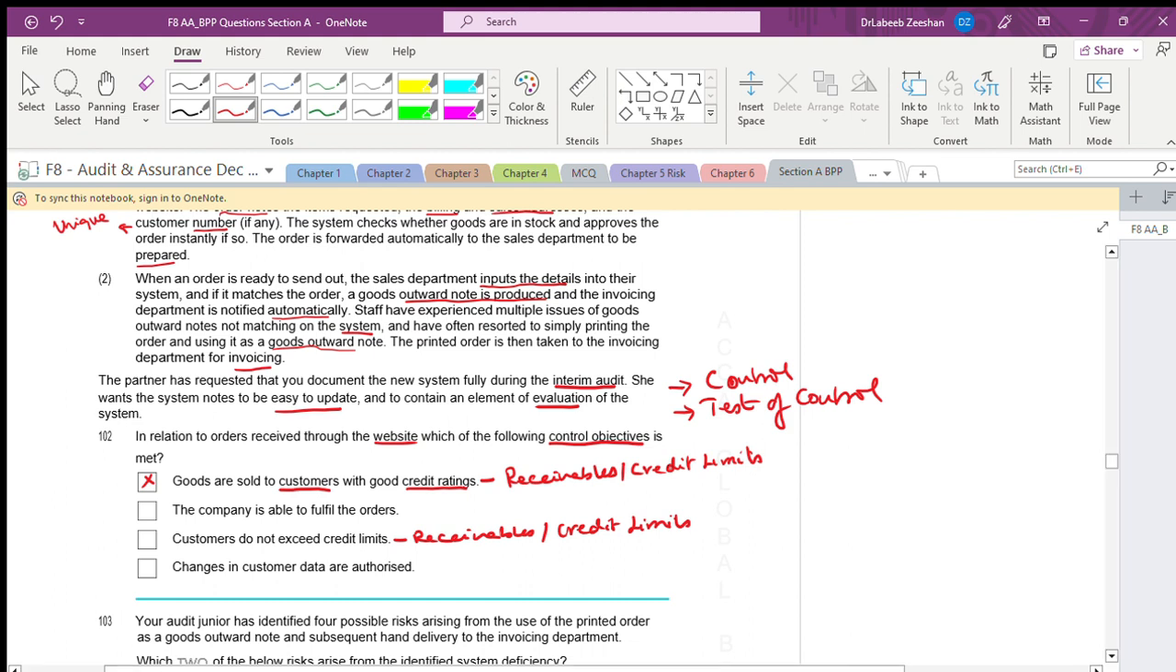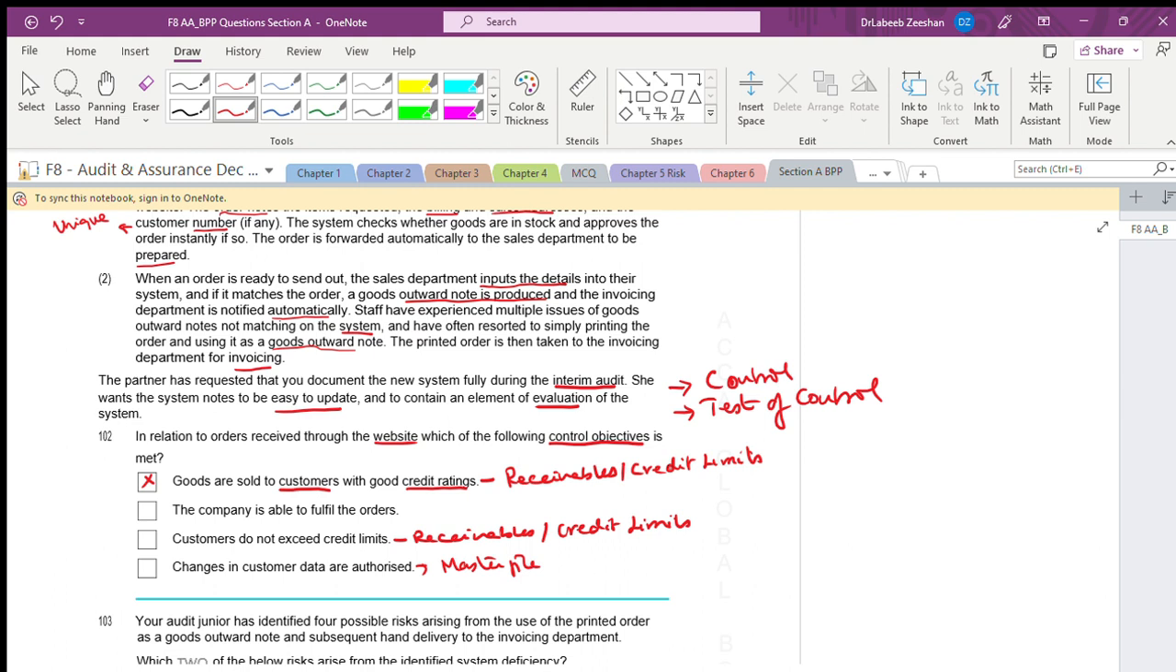Changes in customer data are authorized. We are not talking about anything with respect to the master file also. We should have a master file which has to be accessed by the responsible person. That also we are not talking about. We are not talking about any changes as such.